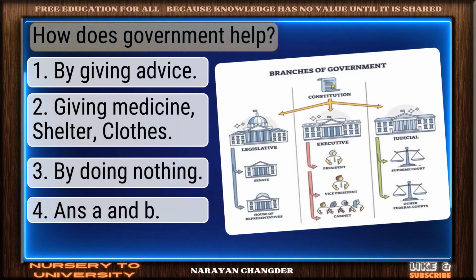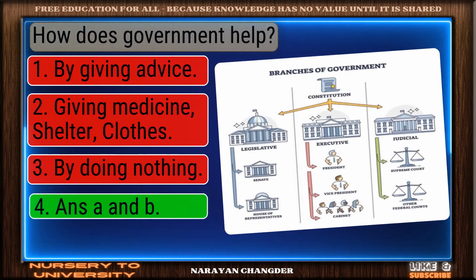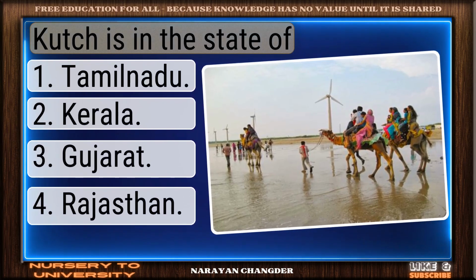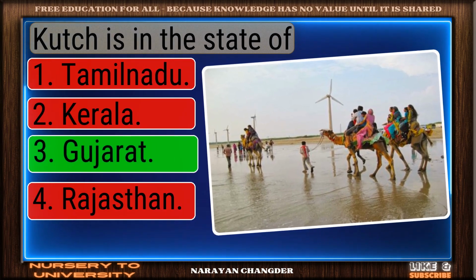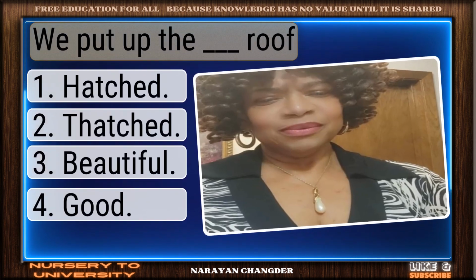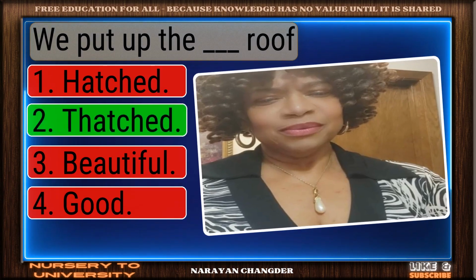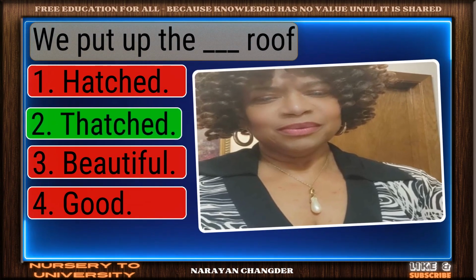How does government help? Right choice. Answer B is the best answer. Kutch is in the state of. Strong choice. Gujarat is the right answer. We put up the dash roof. Nice selection. Thatched is the correct and valid answer.